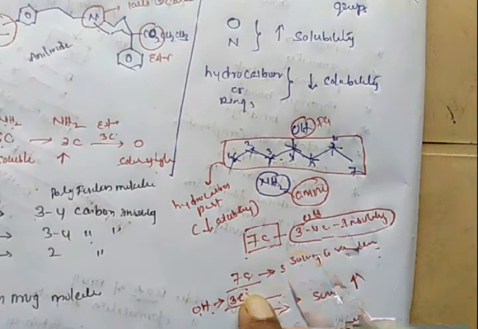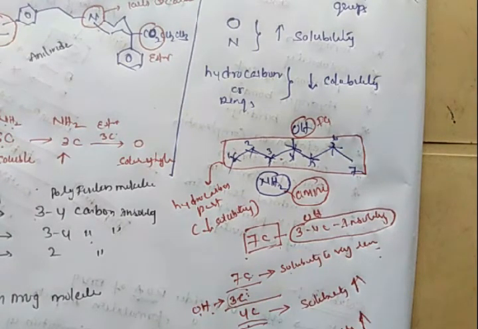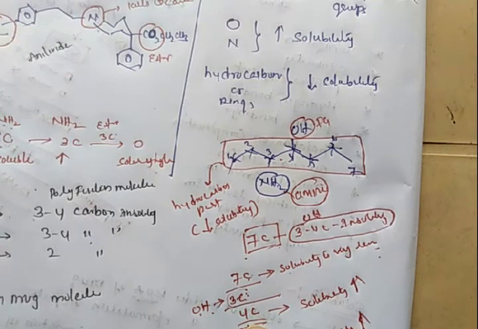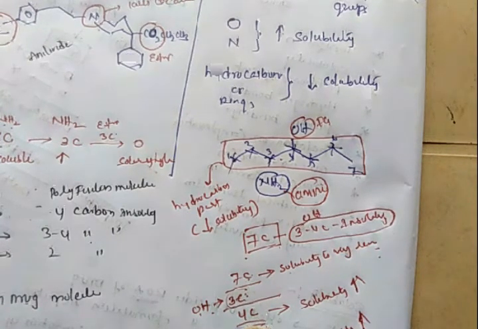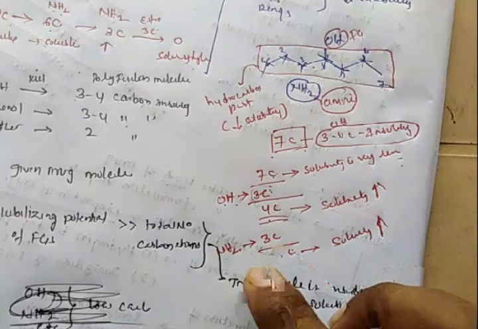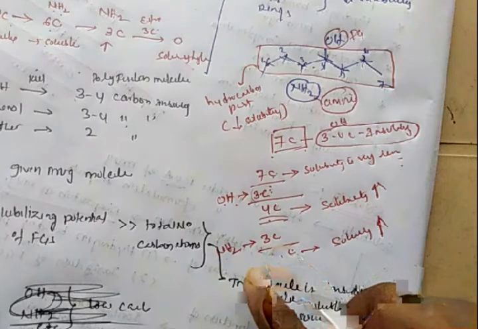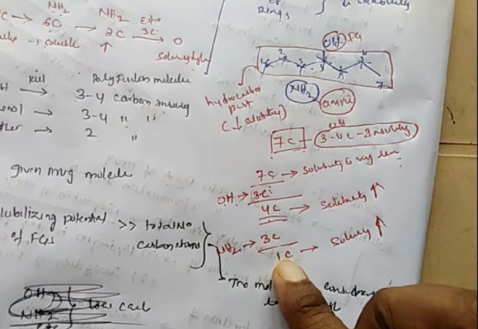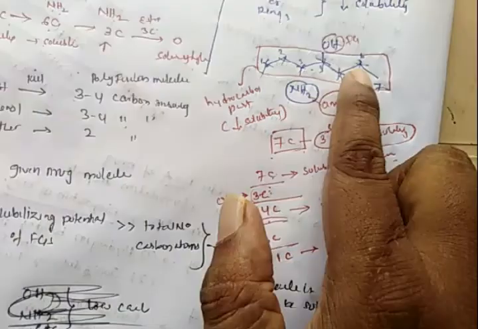Now, whenever the OH group is introduced, the insolubility of this compound is due to only 4 carbons, not 7 carbons. Whenever another NH2 group is introduced, the NH2 group can also kill 3 carbon atoms' insolubility. So the insolubility of this compound is due to only 1 carbon, but not 7 carbons. As the power of carbon atoms' insolubility is decreased, the molecule's solubility will be increased.